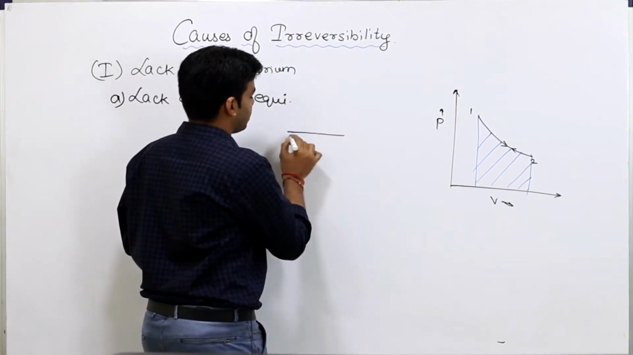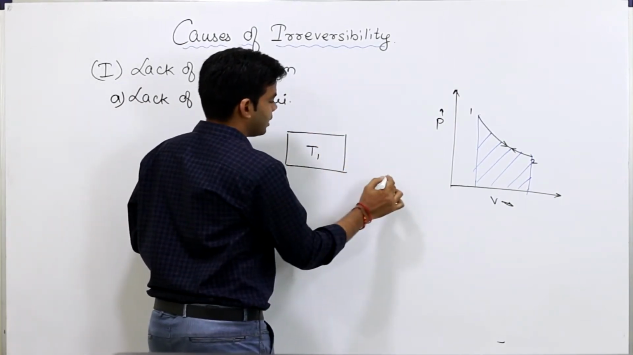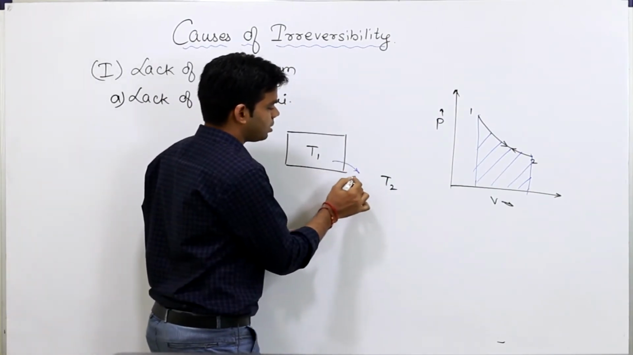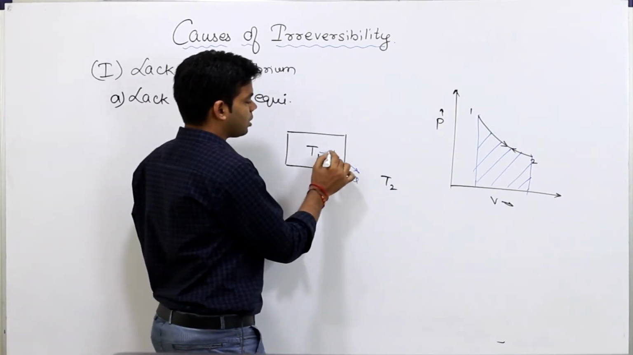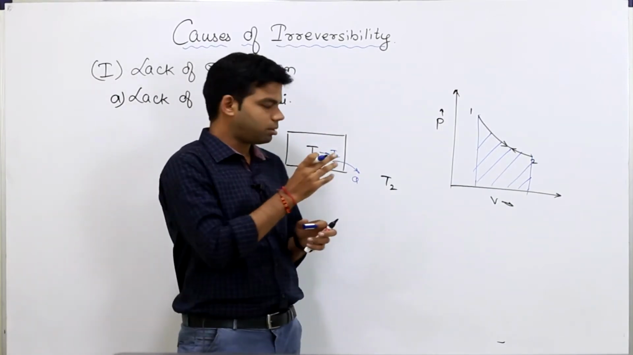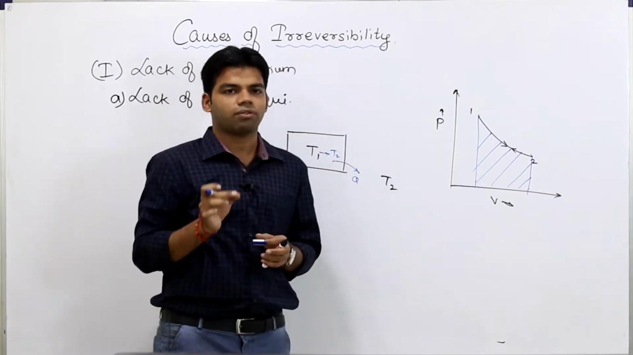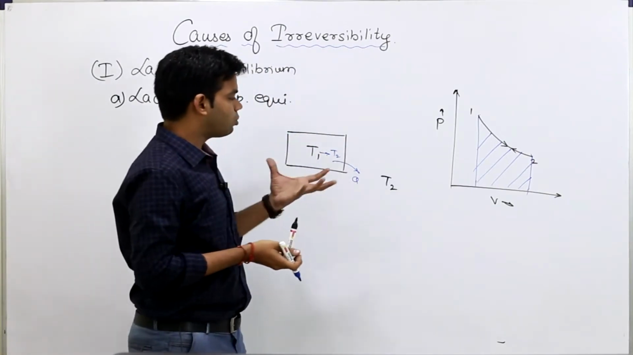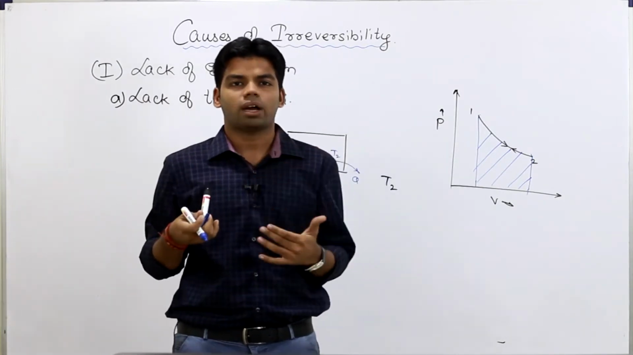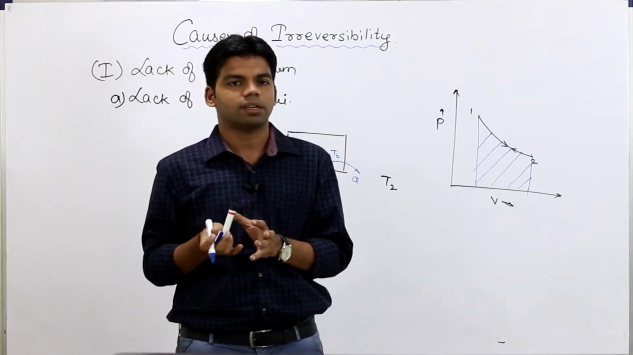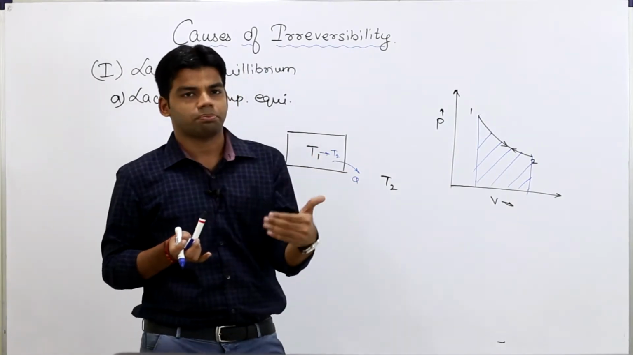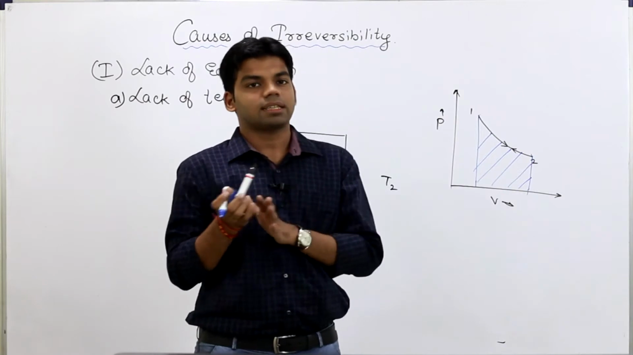Let's suppose we are having a body which is at temperature T1, and surrounding is at temperature T2. Obviously the natural flow of heat is from high temperature to low temperature till the point it comes to temperature T2. Now if I say that this body should be returned to its original state of T1, you will have to do certain work, because if you want to transfer heat from low temperature to high temperature, obviously there has to be certain work done on the system. So without doing any work, this system cannot be brought back to its initial state. So this is an irreversible process.